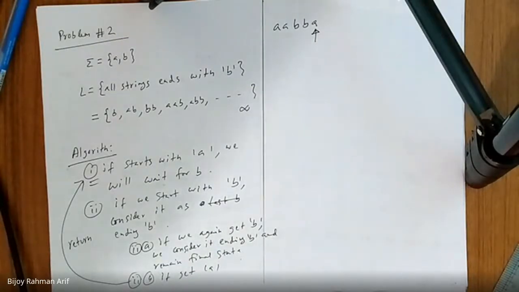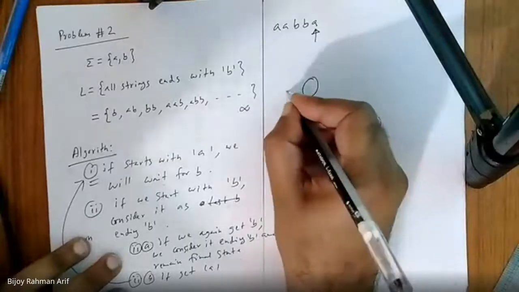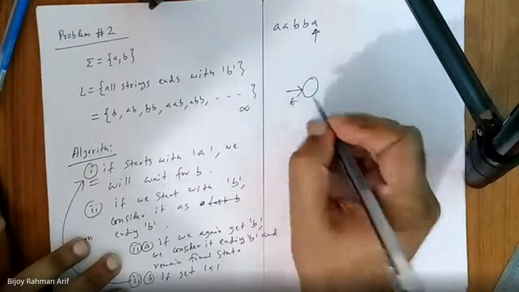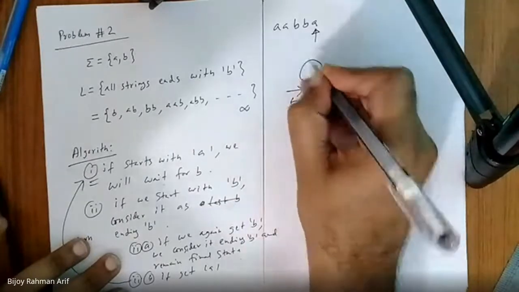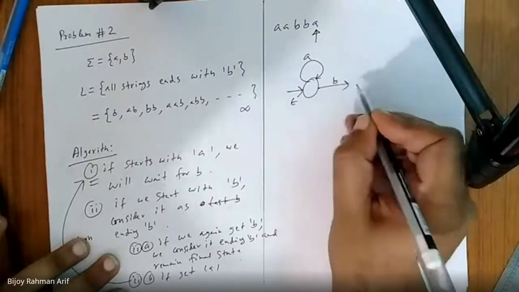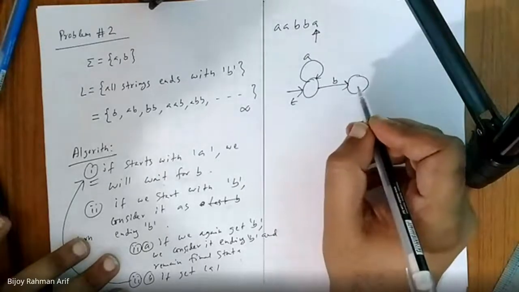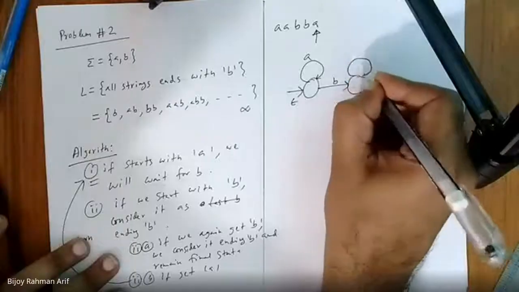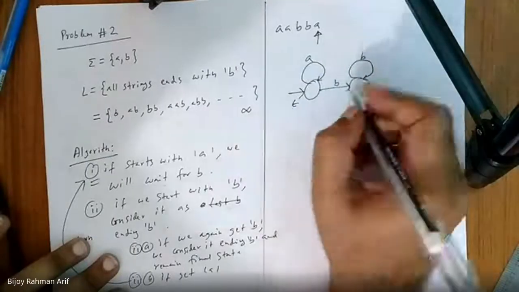So it is something like this. Starting from here, if I get A, I'm waiting for B. If I get a B, I will consider this the ending B. If I get more B, still I am ending with B, so I will remain in the final state.